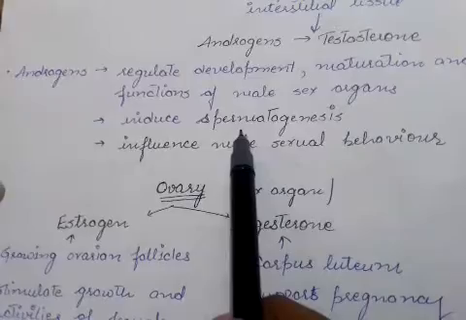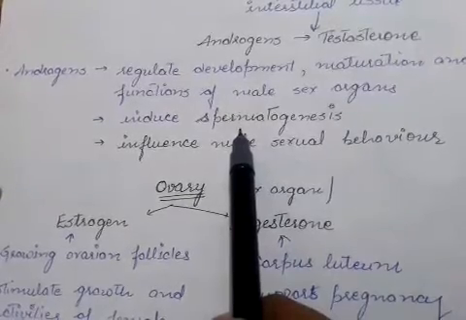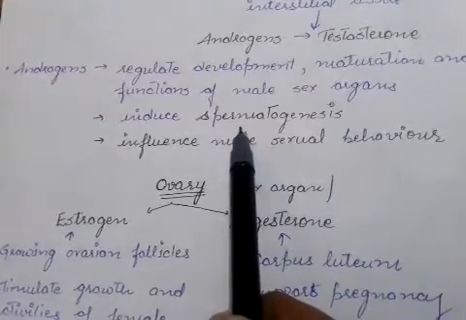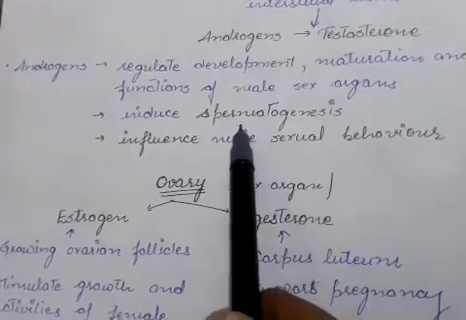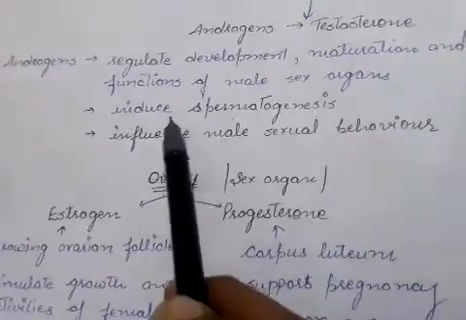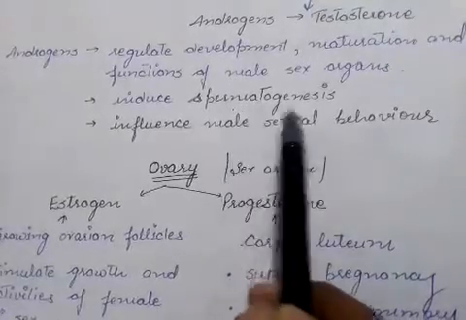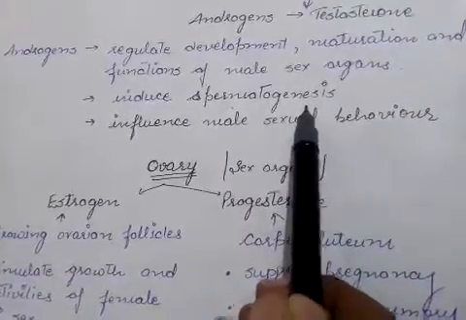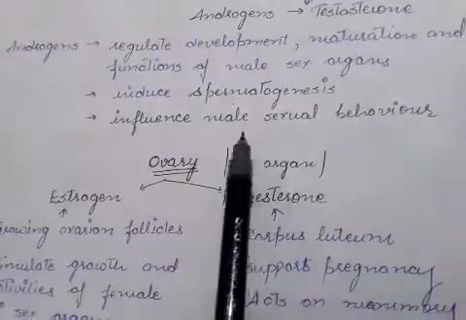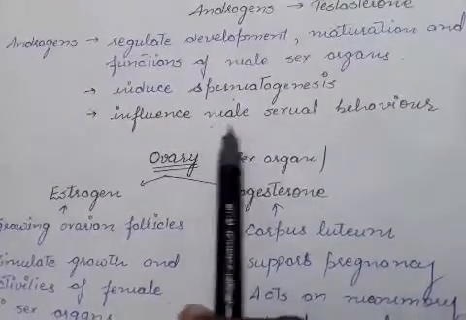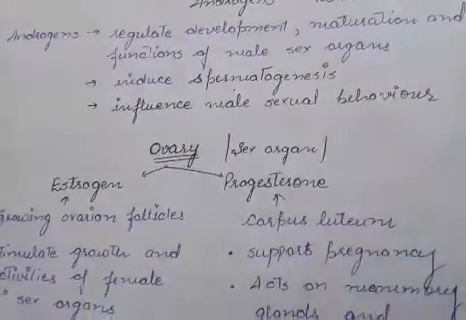Spermatogenesis is the process of the formation of sperms in the male partner. So it induces spermatogenesis. Sperm means spermatozoa, and genesis means synthesis. It also influences the libido. Libido stands for male sexual behavior, how they reproduce.